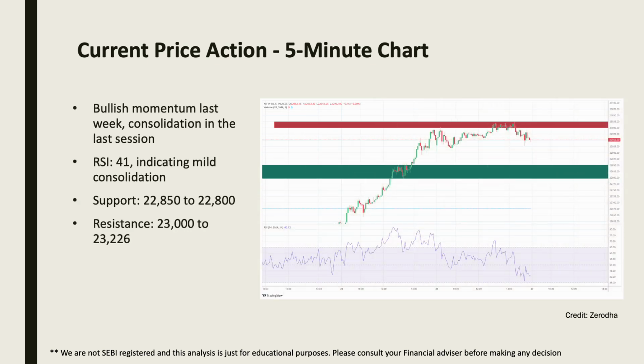On the 5-minute chart, Nifty 50 has shown bullish momentum over the past week with some consolidation in the last session. The RSI is currently around 41, indicating consolidation with a mild negative bias. Immediate support is around 22,850 to 22,800 with a resistance at 23,000 to 23,226.